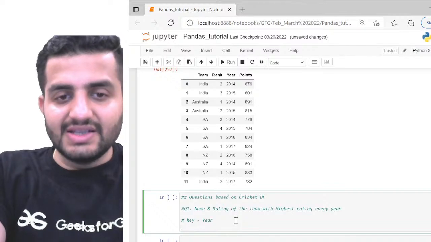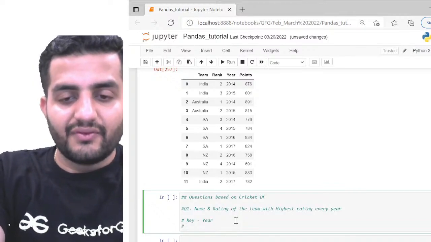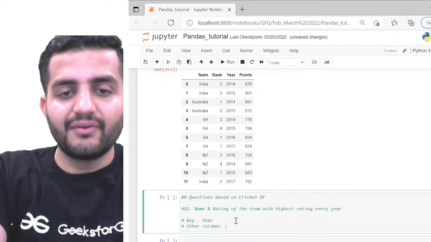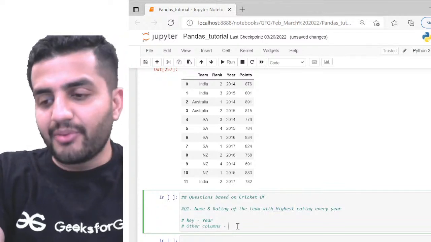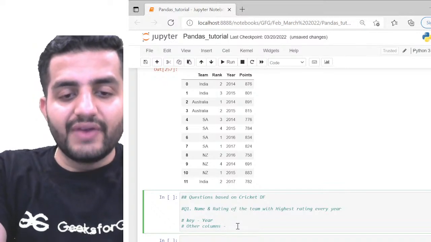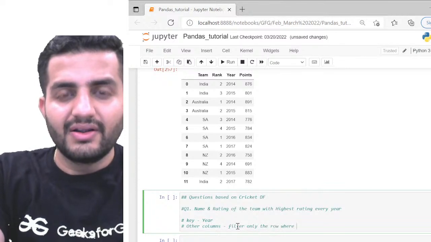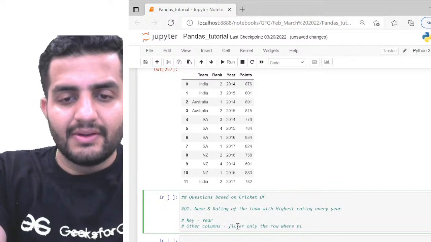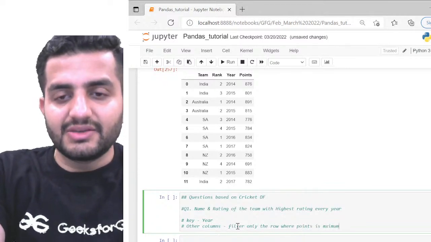So the group by key is fine, but for the other columns, we have to find out the highest rating, right? Isn't it a filter kind of a problem statement? So I have to filter only the row where the points is maximum, right? This is what I want to do.